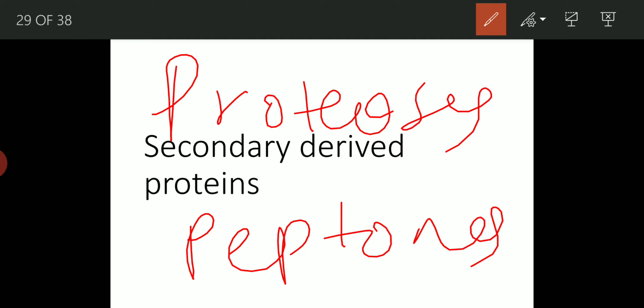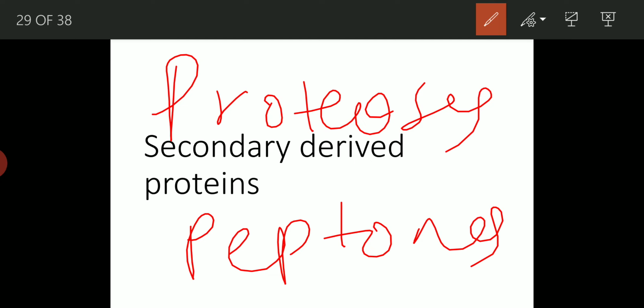So proteoses are formed by action of pepsin or trypsin, soluble in water, coagulated by heat, precipitated by saturated solution of ammonium sulfate. Example: albumose and globulose, from albumin and globulin. Then peptones, a further stage of hydrolysis, soluble in water, not coagulated by heat, not precipitated by saturated solution of ammonium sulfate. And lastly, peptides.